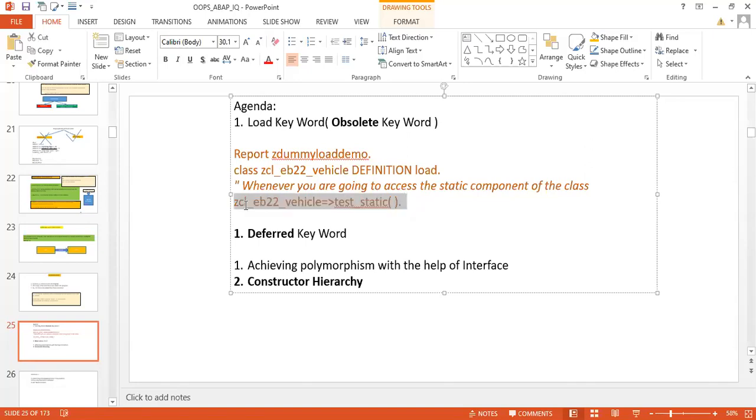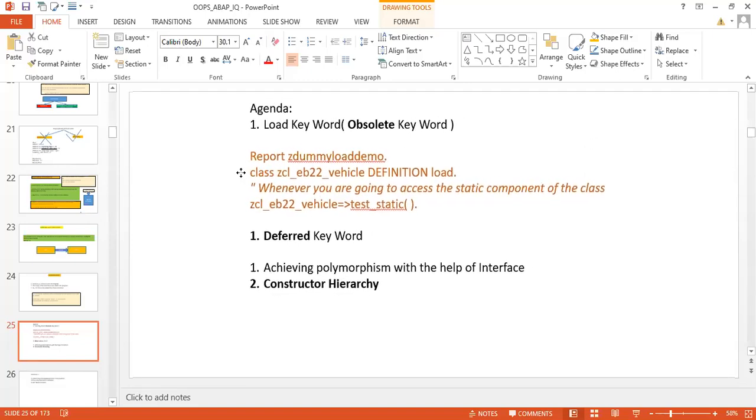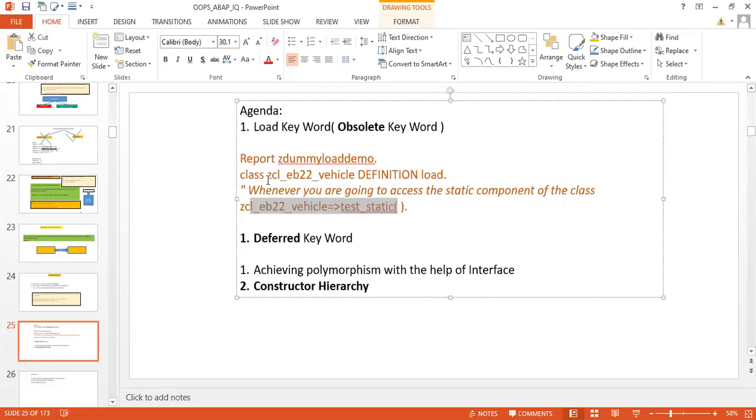But before 4.70, it used to say that this method and this class are unknown. So before writing this statement, first you have to load the class in this program: class name definition load. It will be loaded into memory, and then when you access the static component, it will not give the error. However, nowadays it is not required, it has been obsolete. In ECC 6.0 it is not required; this will be taken care of by the upgraded patches. Earlier this problem used to happen.